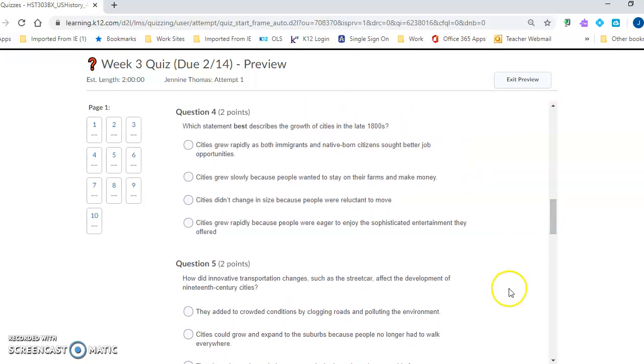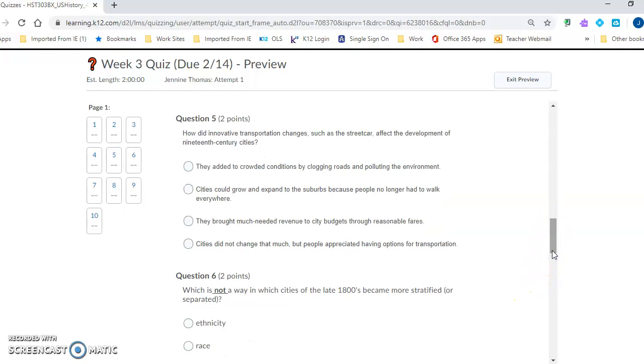Question number 4. Which statement best describes the growth of cities in the late 1800s? Cities grew rapidly as both immigrants and native-born citizens sought better job opportunities. Cities grew slowly because people wanted to stay on their farms and make money. Cities didn't change in size because people were reluctant to move. Or cities grew rapidly because people were eager to enjoy the sophisticated entertainment they offered.